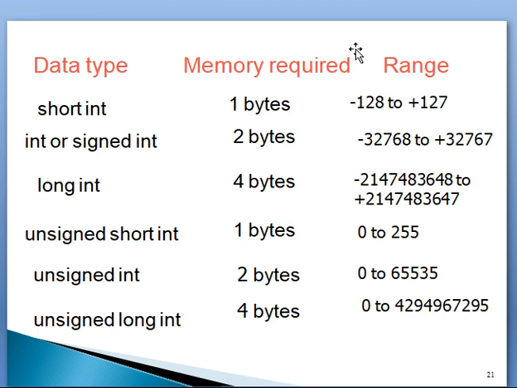This is the difference between the signed integer and unsigned integer. In the same manner, unsigned long integer and signed long integer are there. 4 bytes of memory is required for long integer, and 4 bytes is required for unsigned long integer.